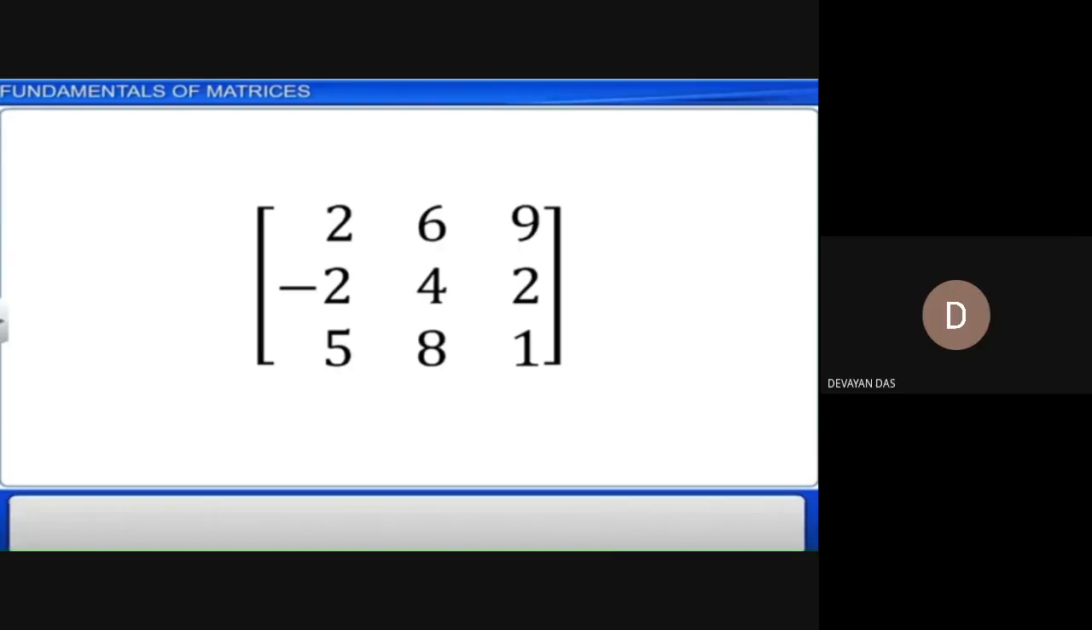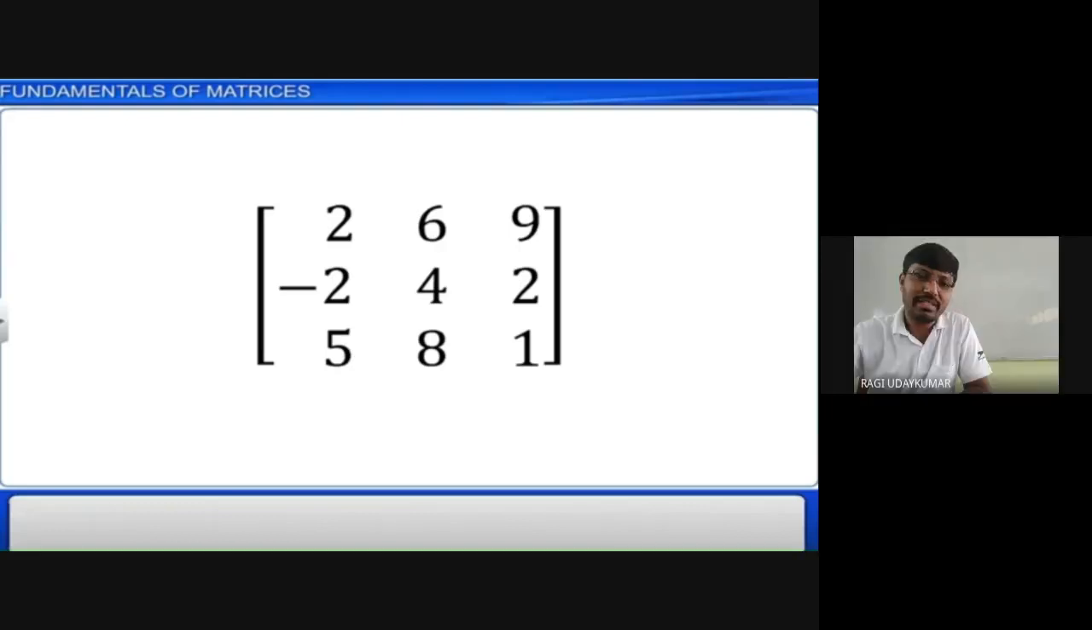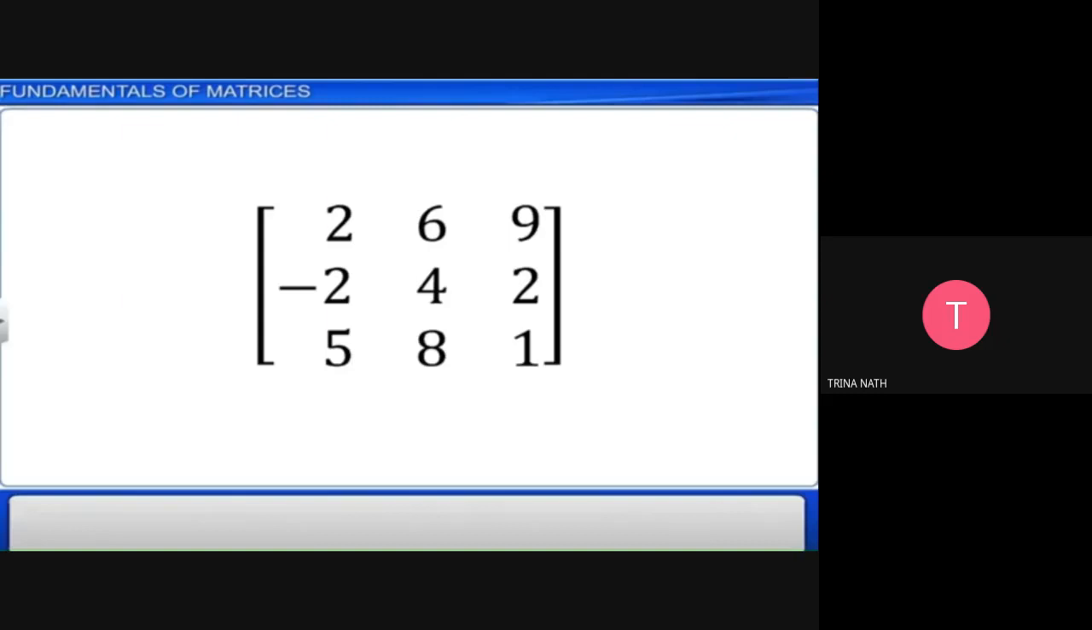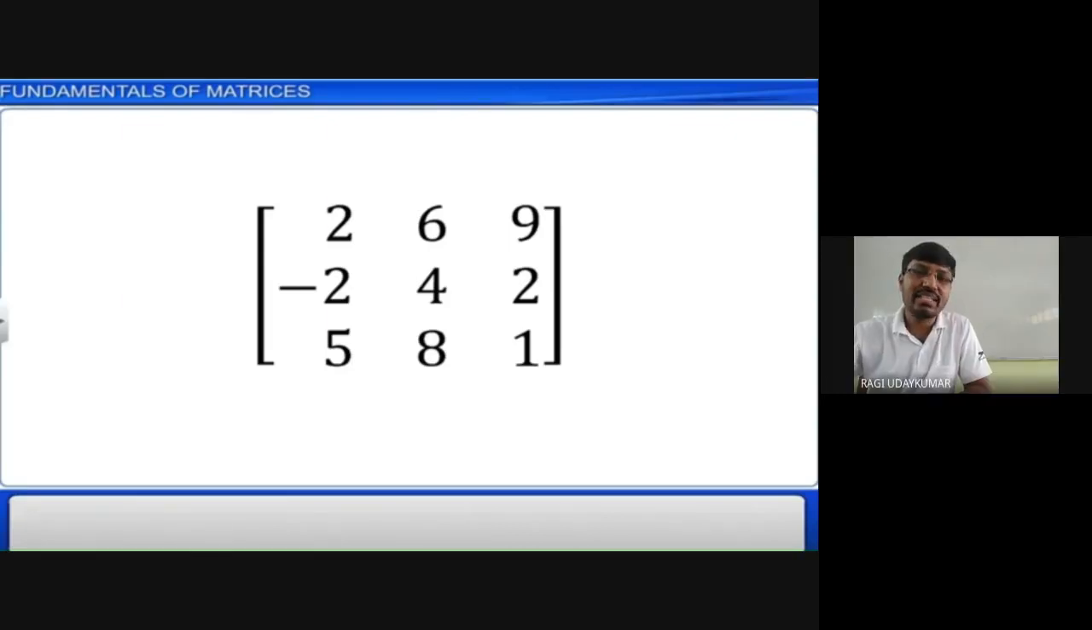Sir, please repeat the second row, fourth column element. Sir, there is no fourth column, sir. Yes, you have to say that one at least. Okay. Third row second column element.